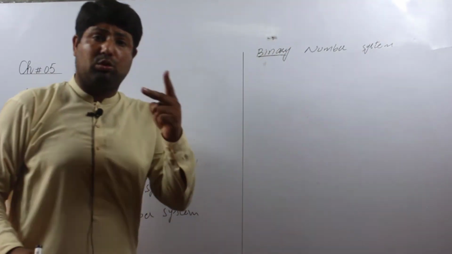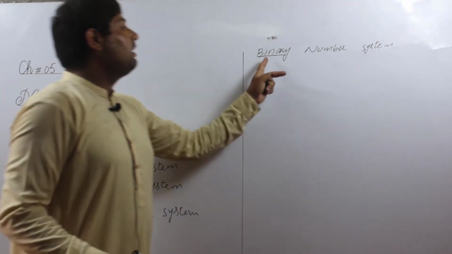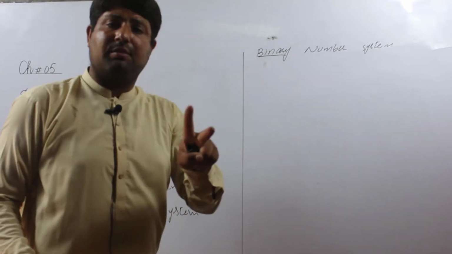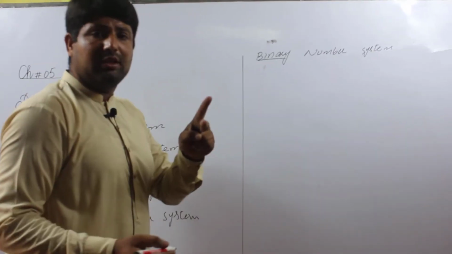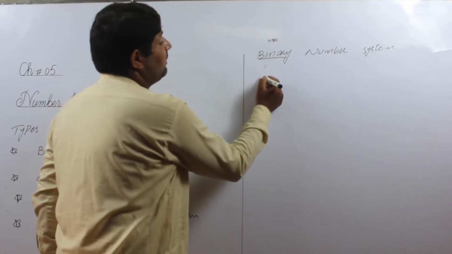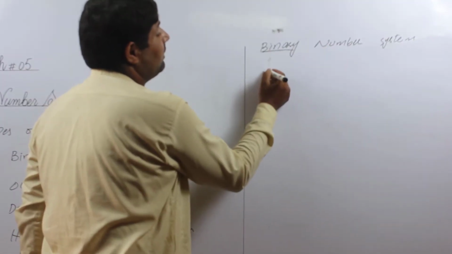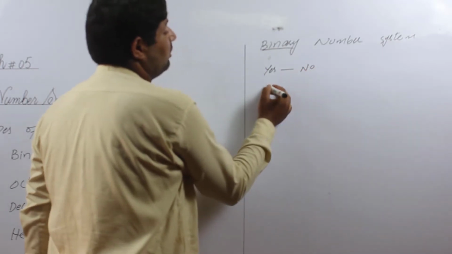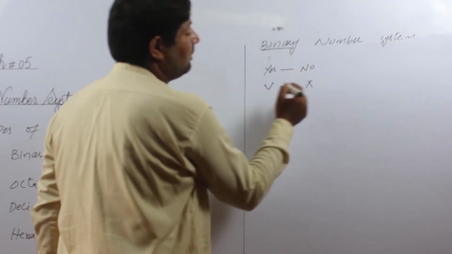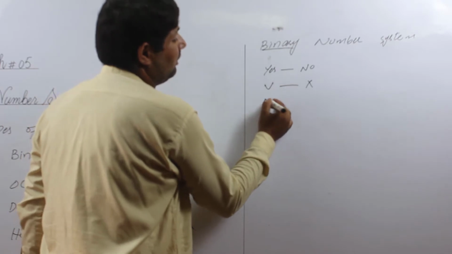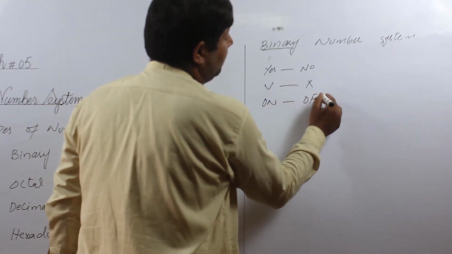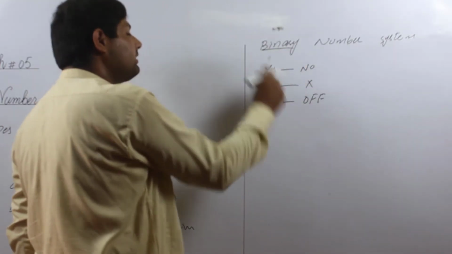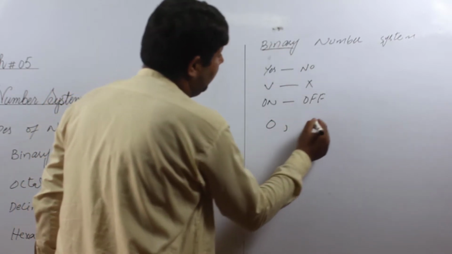It means first we can say yes or no, true and false, on and off. And binary means another sense: binary means 0 and 1.